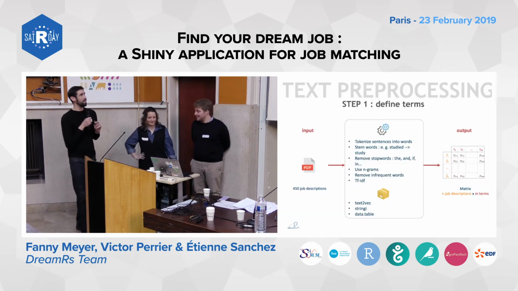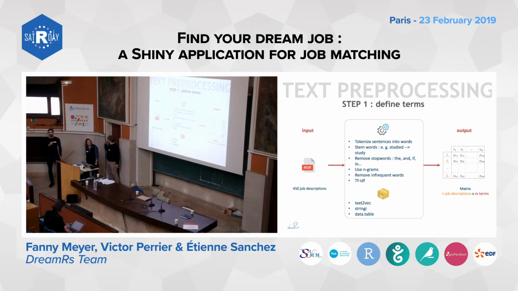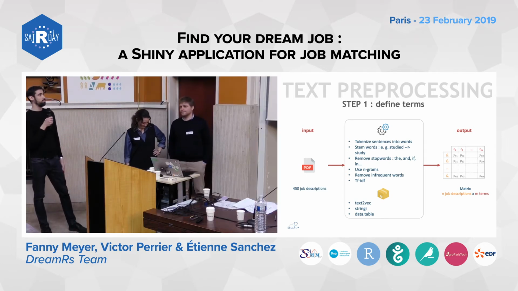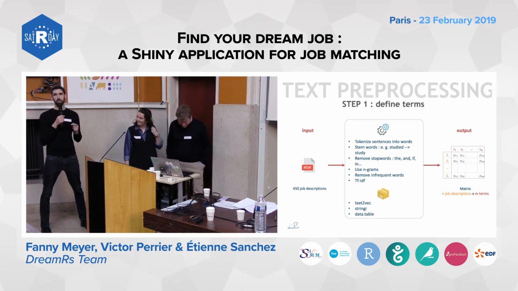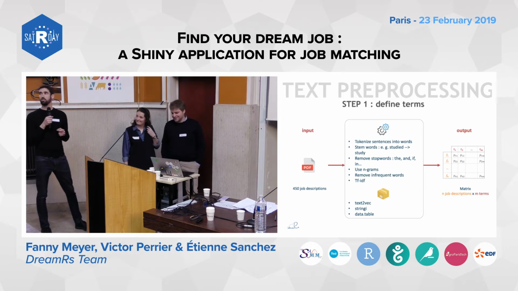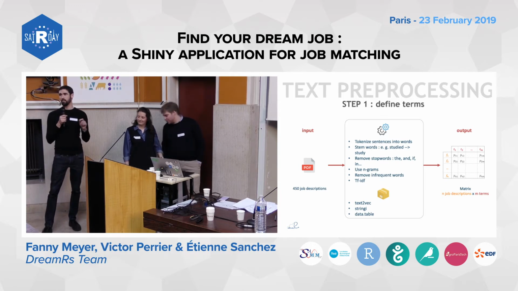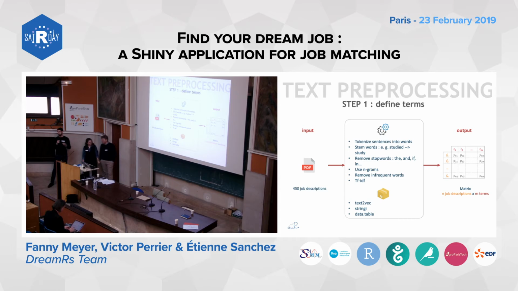This is the first step. It's a fairly common step in all text mining projects. It's kind of unavoidable. You have to pre-process the text data to obtain useful and clean things with which you can work. I'm going to go briefly into these details. First, we started from 450 job descriptions, which were just raw PDF files. At first, we had to apply a few regular expressions to parse the information inside them.